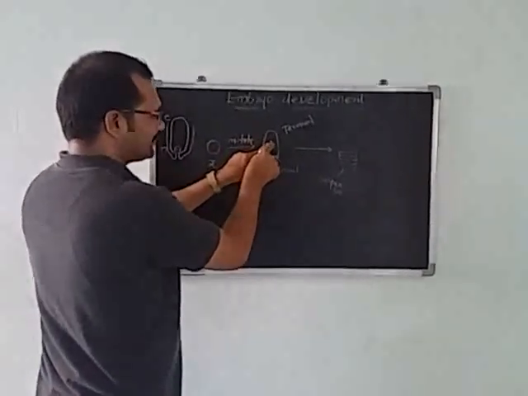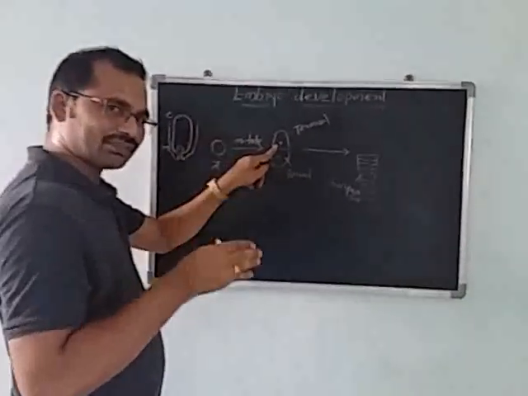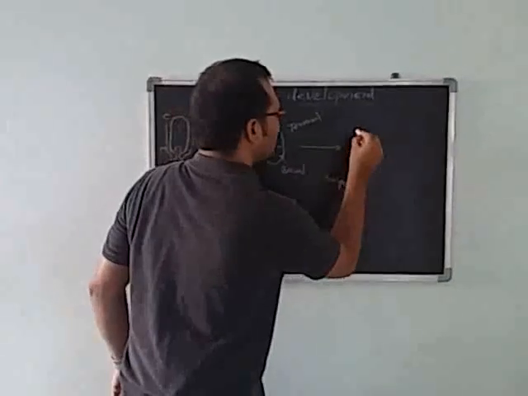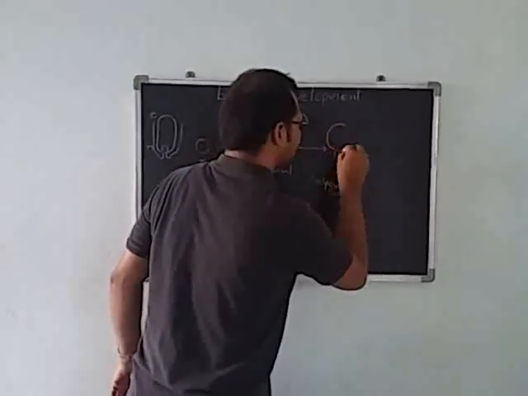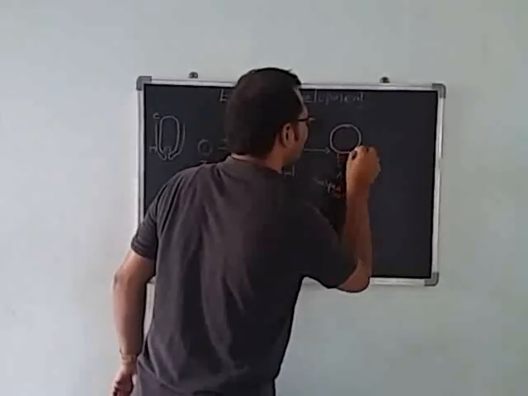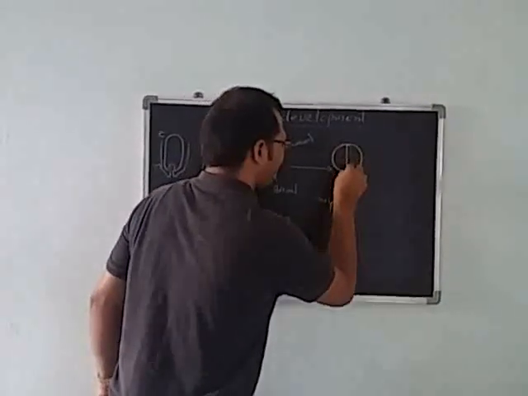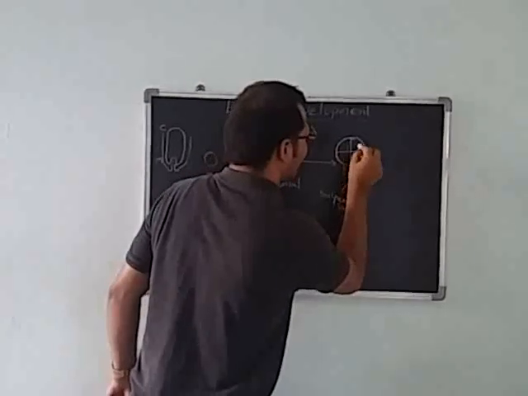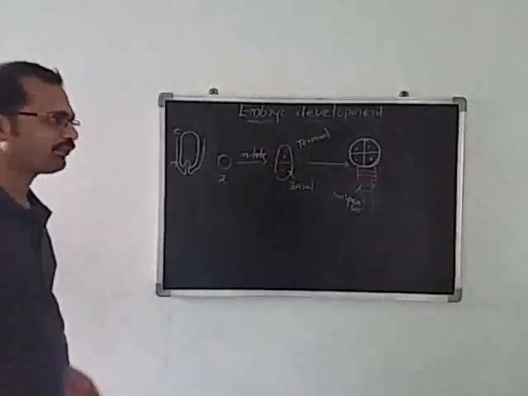The terminal cell divides in both planes, transverse and vertical, to produce 4 cells: one vertical division and one transverse division produce 4 cells.